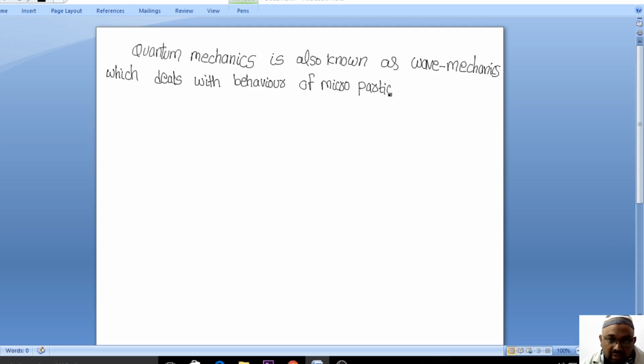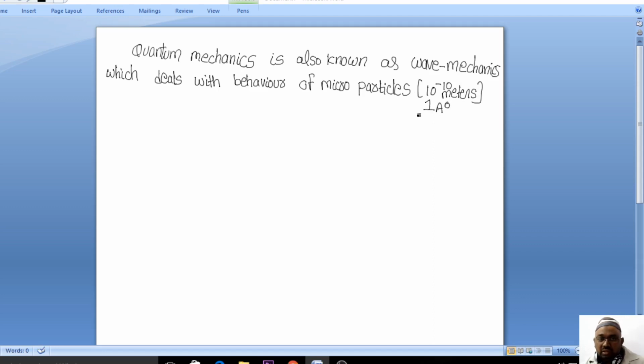Particularly we deal with the behavior of the microparticles. And when I talk about microparticles, the dimension of a microparticle is of the order of 10 power minus 10 meters, which you already know is also known as 1 angstrom.